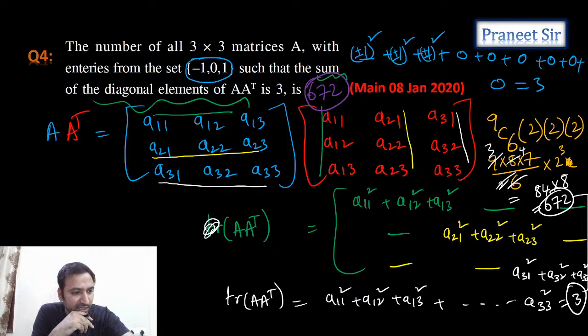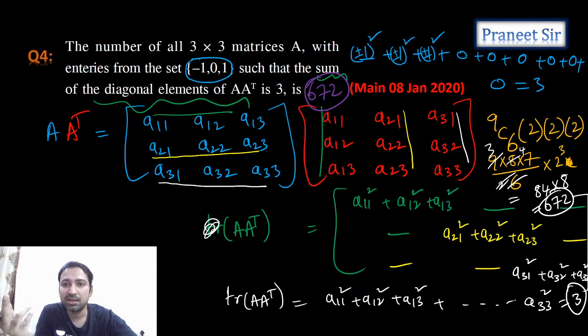Correct? Everyone got it? Perfect. Annapurna, right. 672 is correct. Akshat, Jain, Mrutyunjay, Abhinav. Perfect guys, perfect. Wonderful. Chalo. Everyone understood this question? So we are just calculating the sum of the diagonal entries of A into A transpose, where we got the sum of the squares of all entries, and the sum of the squares of all entries should be 3. So that means 6 elements should be 0 and the remaining 3 elements should be plus or minus 1.